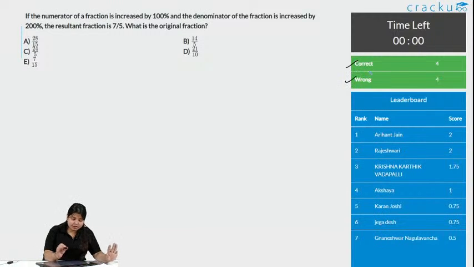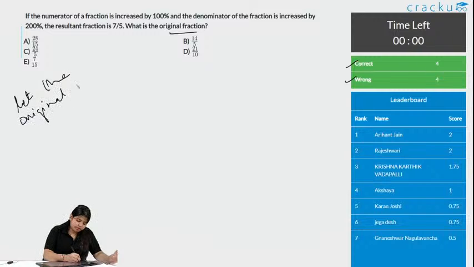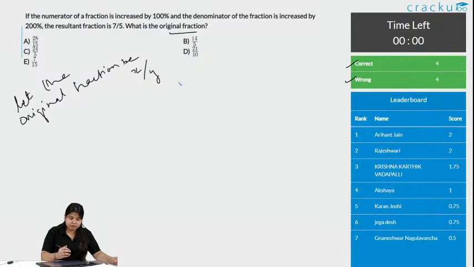What is the question saying? We'll read that first. If the numerator of a fraction is increased by 100% and the denominator of the fraction is increased by 200%, the resultant fraction is 7 by 5. What is the original fraction? So it is asking the original fraction. So let the original fraction be x by y. Can we say this? Yes, definitely, as both are unknown terms.